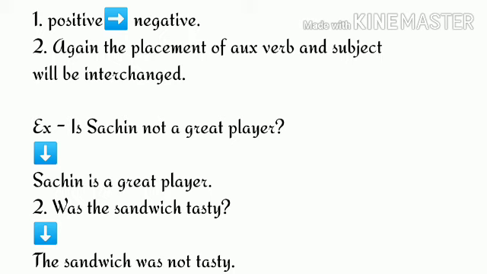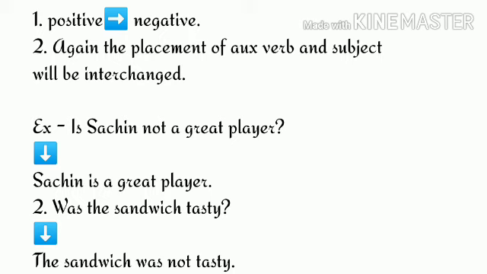So again, we have to interchange the places of subject and auxiliary verb while converting interrogative sentence into declarative sentence. That is, the subject will be placed in the beginning and then the auxiliary verb. And also in this case, positive sentences becomes negative and negative becomes positive.